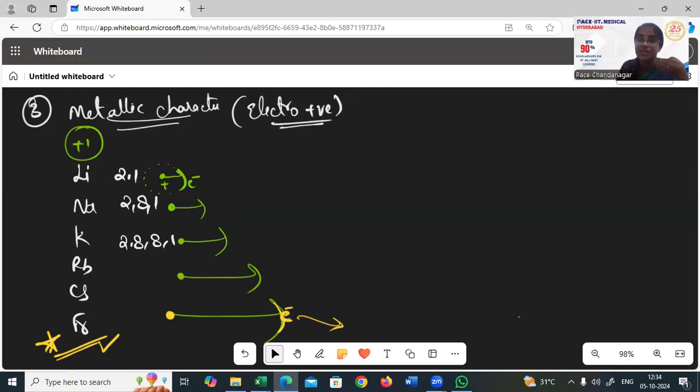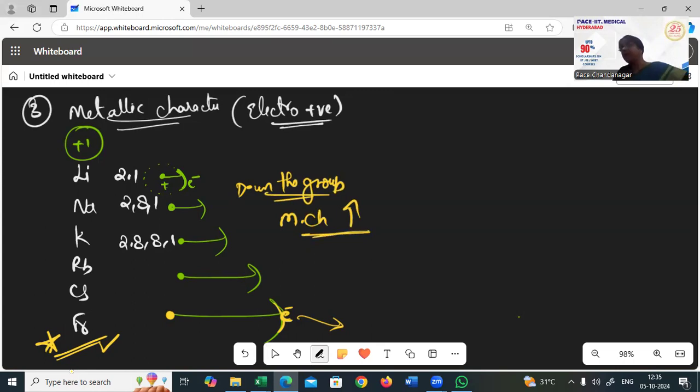So therefore, electrons are easily removed for francium. So as we come down the group, what is happening? Metallic character increases down the group. So metallic character is increasing down the group, which means electropositivity is increasing down the group.